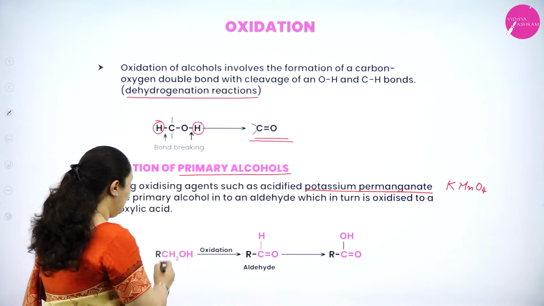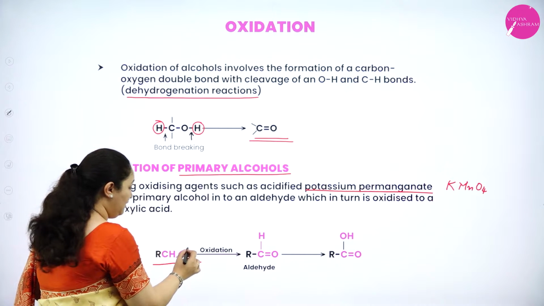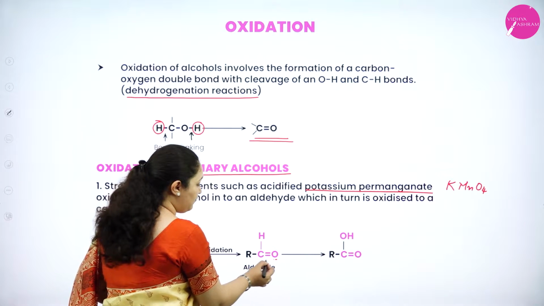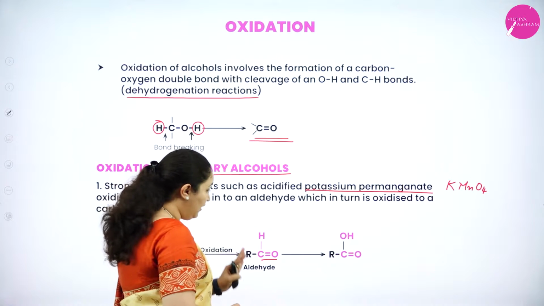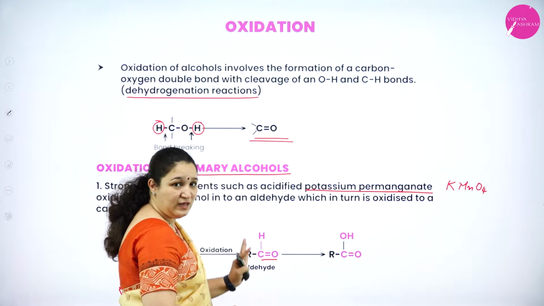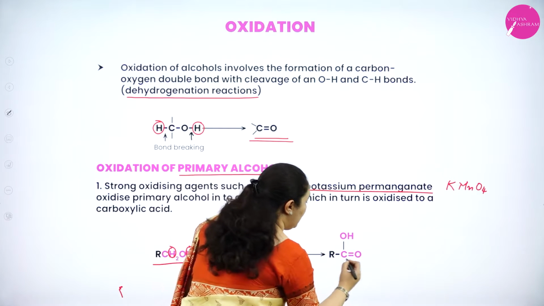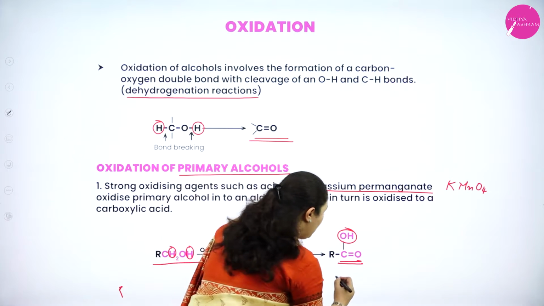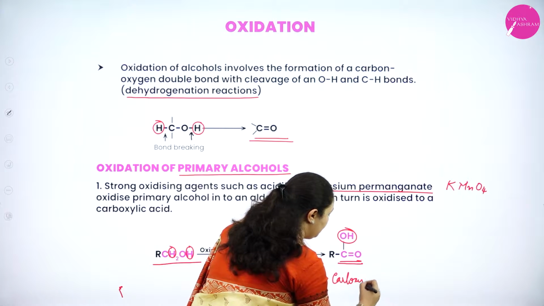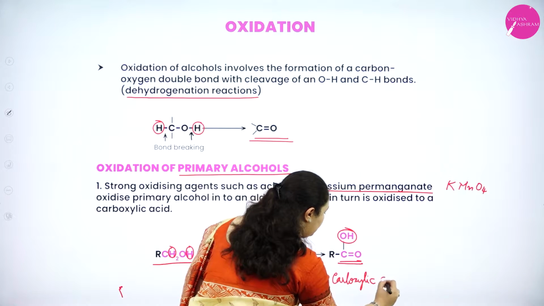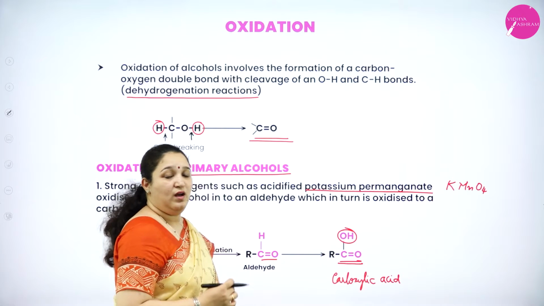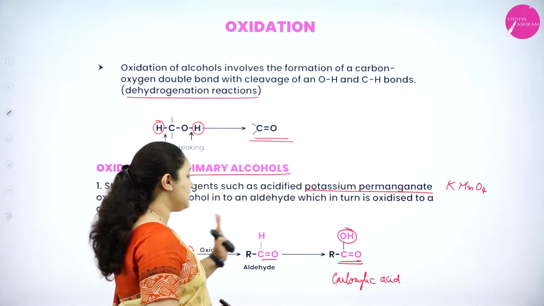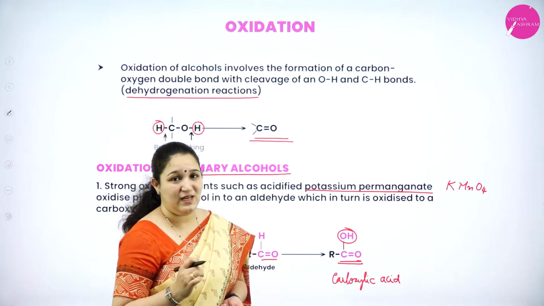That is, you can see RCH2OH, one hydrogen from here, another hydrogen from here, it is removed, and a new double bond is formed between carbon and oxygen. Further, this will again undergo oxidation to give a carboxylic acid, C double bond O, OH group, that is a carboxylic acid. Isn't it? So, in presence of a strong oxidizing agent, primary alcohols are converted into carboxylic acids.